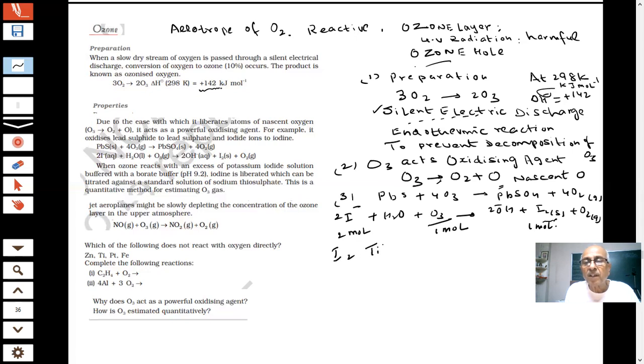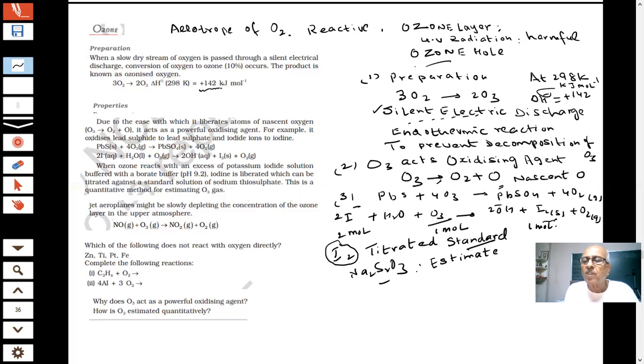Iodine can be titrated. This is a very important titration. Iodine can be titrated against a standard solution of sodium thiosulfate, Na2S2O3. So we can estimate how much iodine is there, and once we know that, it will tell us how much ozone gas is present.